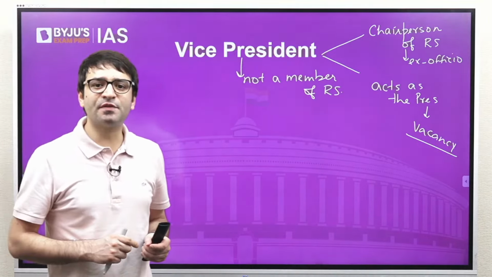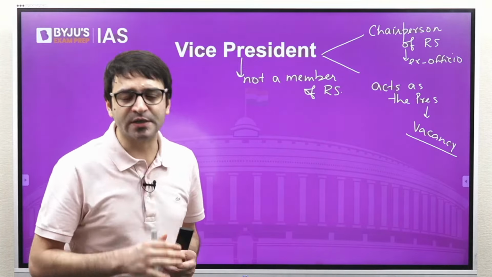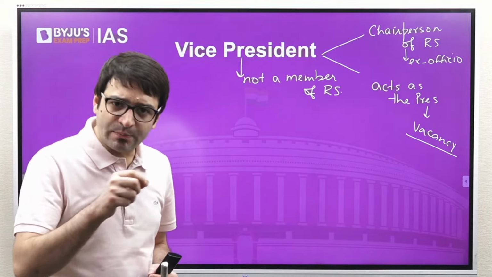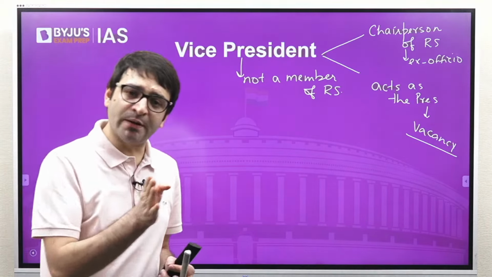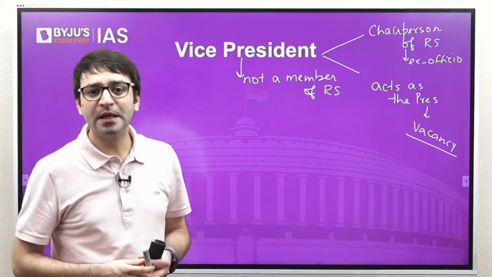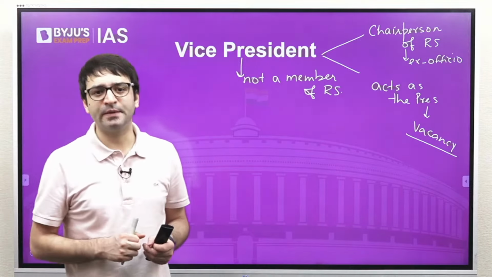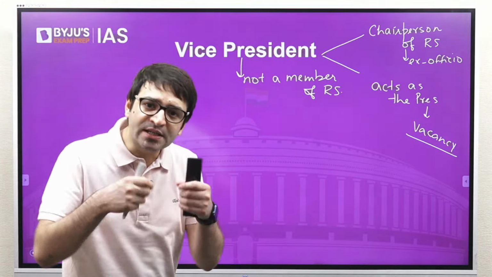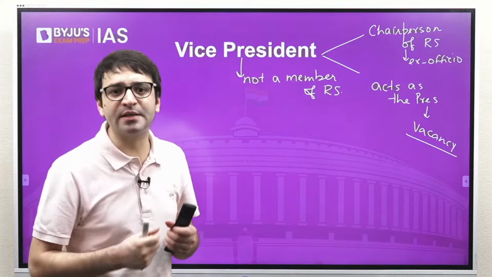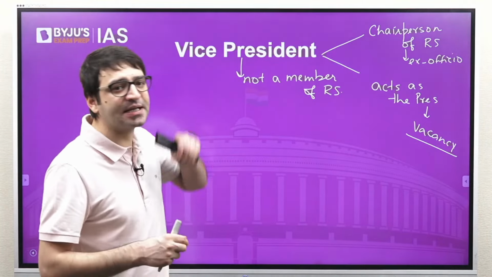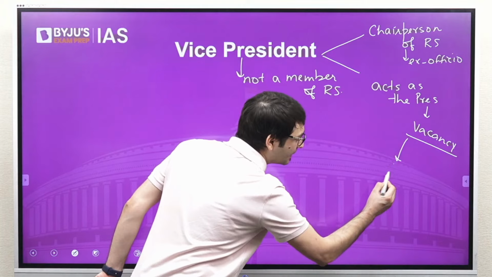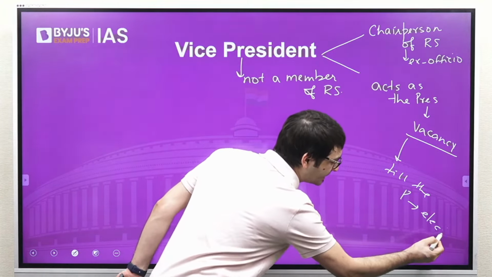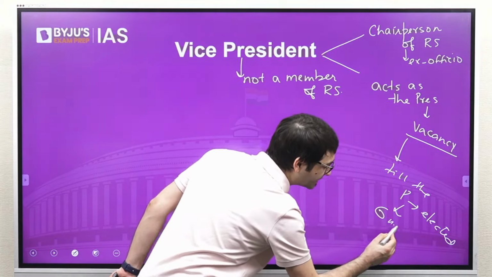Which means if the term of the President of the United States is 4 years and Joe Biden dies after a year, then Kamala Harris will become the President of the United States for the remainder of the term, which is 3 years. But that's not the case with respect to India. If the President of India dies, or resigns, or is impeached from his office, that means there is a vacancy. The Vice President will act as the President of India till the President or the next President is elected, and should be elected within 6 months.